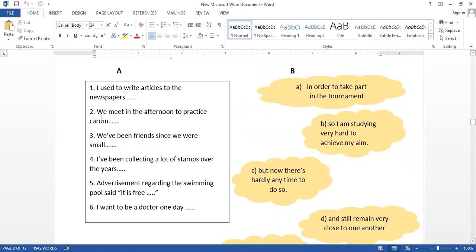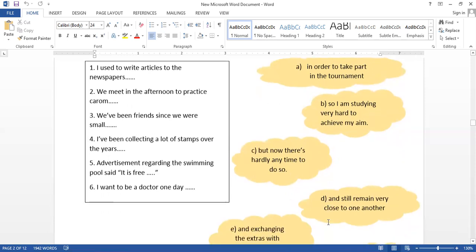Yes. Here we meet in the afternoon to practice carom. Carom is an indoor game. So why should we meet in the afternoon? For what? Now we have, in order to take part in the tournament. So I am studying very hard, so it doesn't go with this.